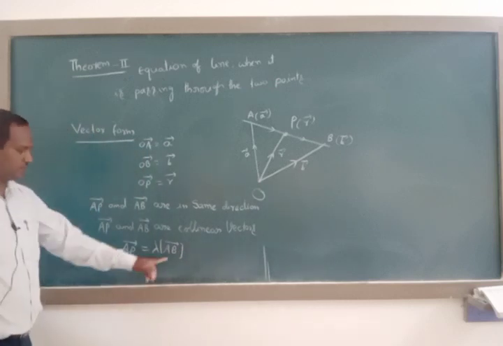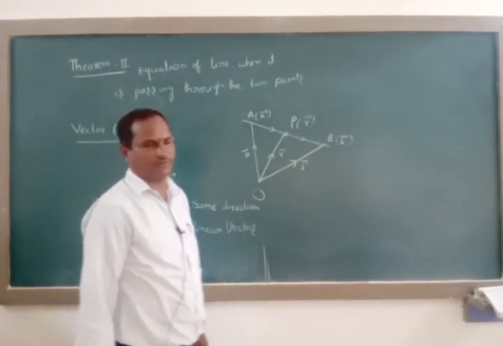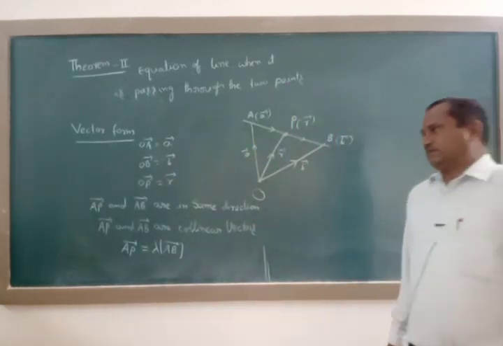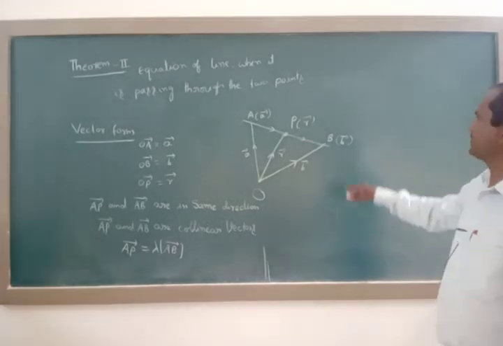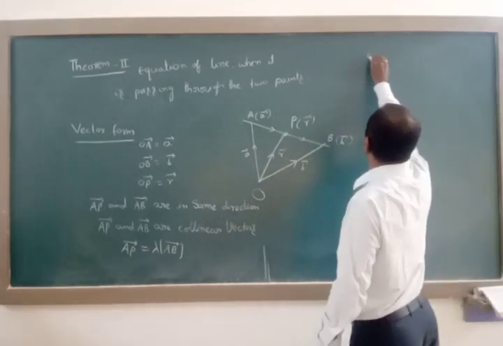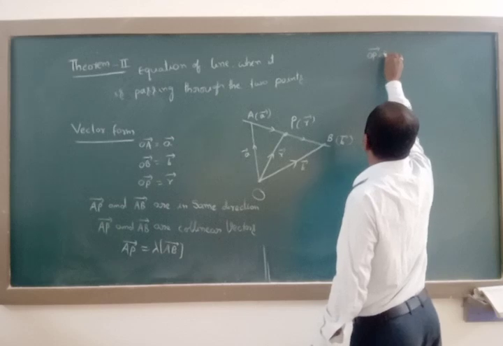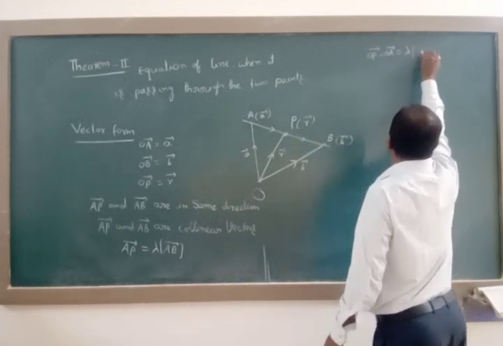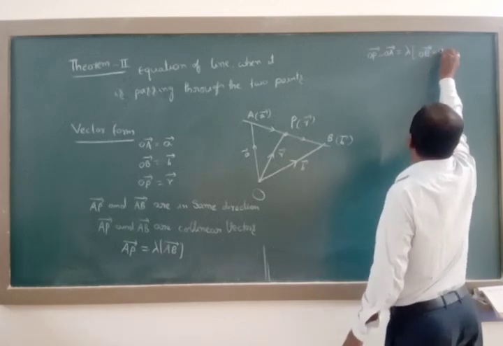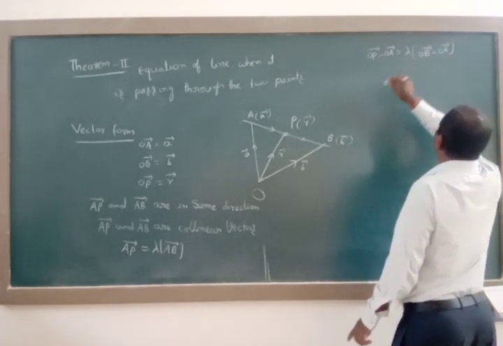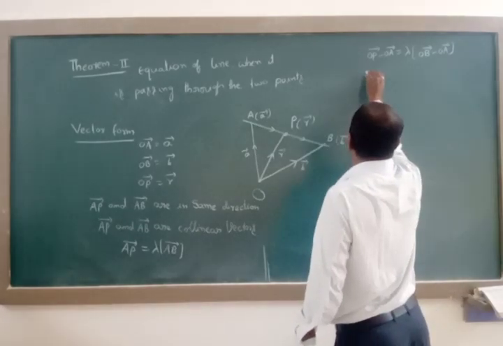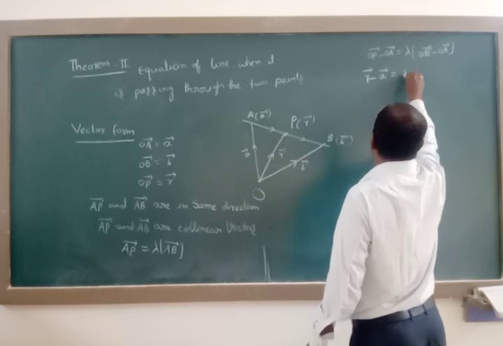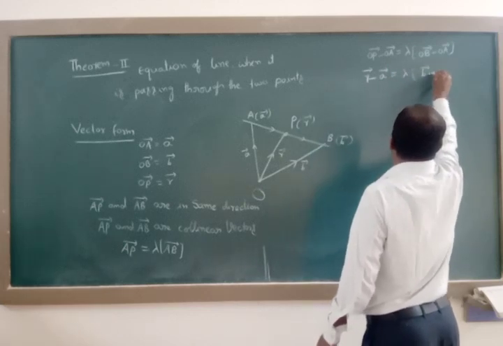Convert these vectors in terms of position vectors, like second point's position vector minus first point's position vector. OP vector minus OA vector is equal to lambda into OB vector minus OA vector. OP vector is small r vector, OA vector is small a vector, so lambda into b vector minus a vector.